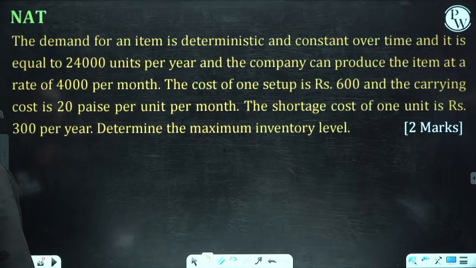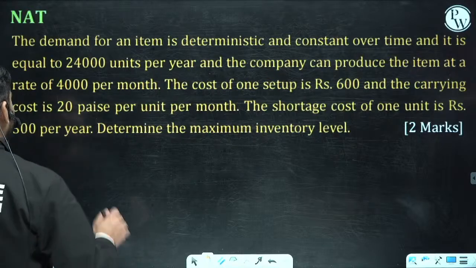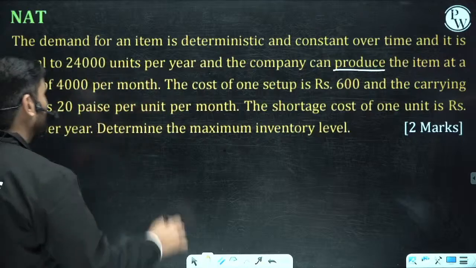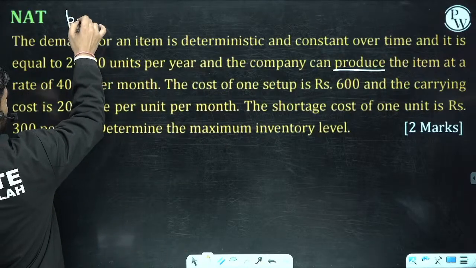Okay, so the demand for the item is given per year. The company is producing 4,000 per month. You are definitely going to enjoy this question.